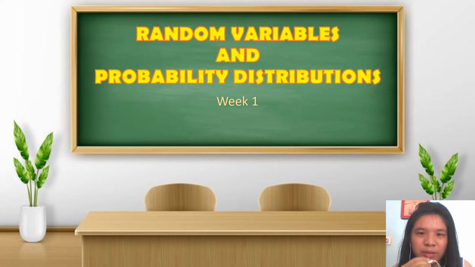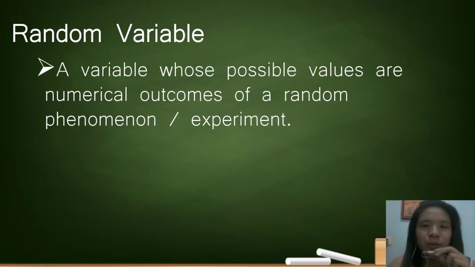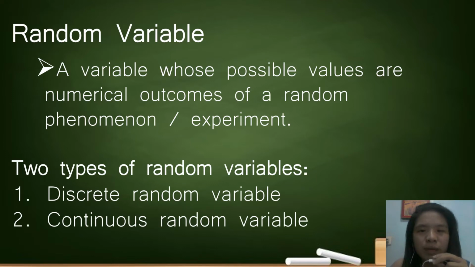Good morning. So our topic for week 1 is all about random variable and probability distribution. So what do we mean by random variable? A random variable is a variable whose possible values are numerical outcomes of a random phenomenon or experiment. So there are two types of random variables. First one is the discrete random variable and the second one is the continuous random variable.